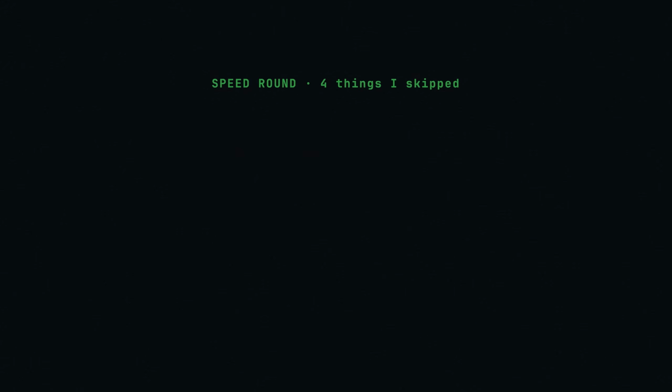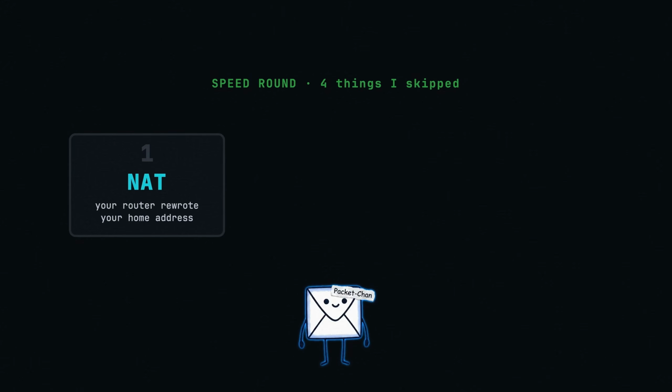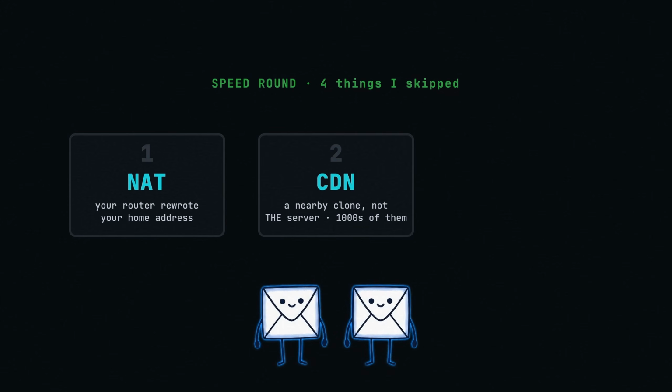Speed round, 4 things I skipped. 1. Your router quietly rewrote Packet Chan's home address on the way out. That's NAT. 2. You never reached the Google server. You reached the nearest clone of it. There are thousands. That's a CDN, and it's why everything feels fast.